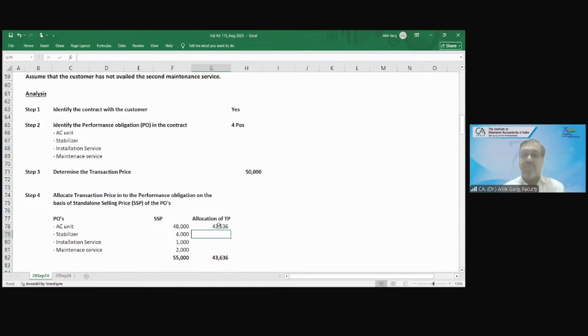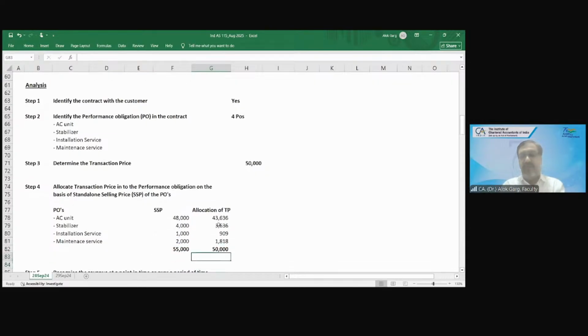Okay. So then 50,000 multiplied by 4,000 divided by 55,000. 50,000 multiplied by 1,000 divided by 55,000. The total should also come to 50,000, right? Multiplied by 2,000 divided by 55,000. Has your total of 50,000 come? Yes or no?